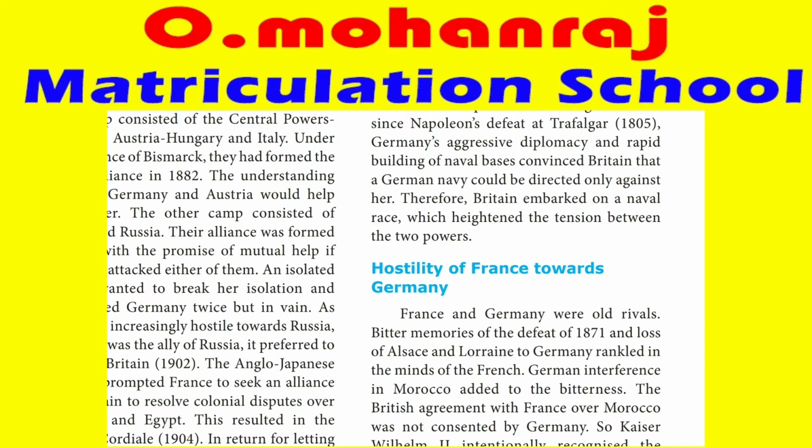Germany's aggressive diplomacy and the rapid building of naval bases convinced Britain that a German navy could be directed only against her. So when Germany started giving more and more concentration to the navy, it became an eyesore for Britain. Britain thought, one day surely it will be directed against our navy. Therefore, Britain embarked on a naval race which heightened the tension between the two powers. So Britain also started giving more importance to the navy.